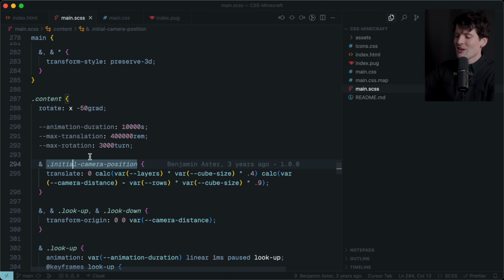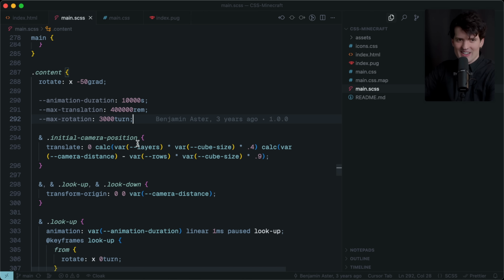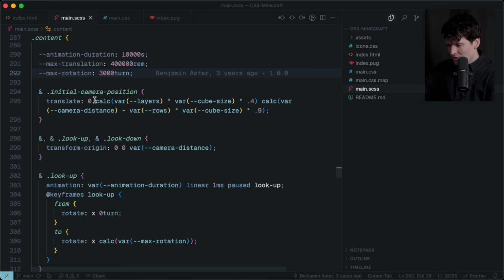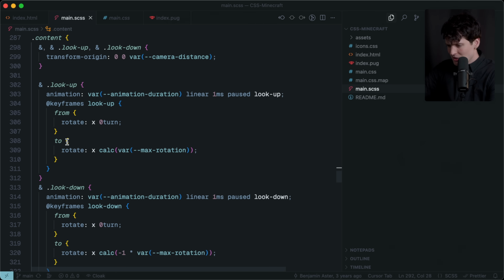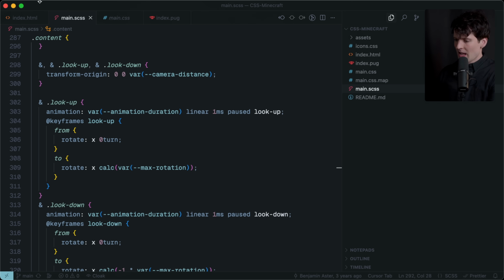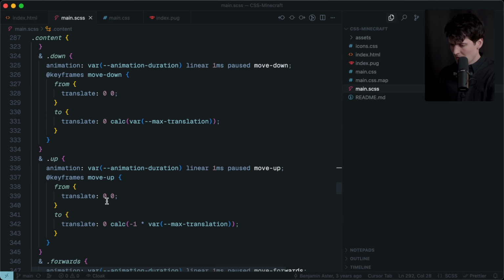This is great. This is like your classic Z-index infinite. Initial camera position, translation, that all makes sense. Look up, look down, transform origin, cool. These are the different animations being defined. So look up, animation, var, animation duration, linear, yada, yada, keyframes from, to. We already read about how all that works.